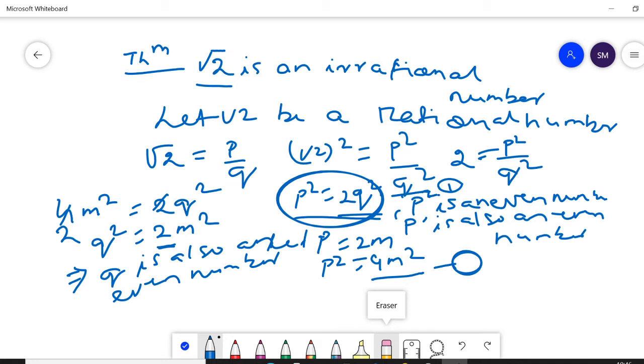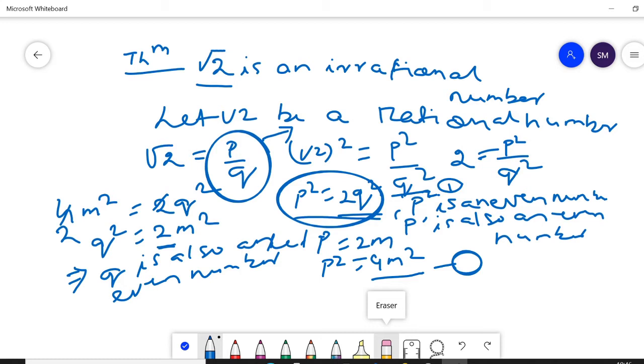But when you take root 2 is a rational number and root 2 equal to p by q, here p and q are at lowest terms, where q is not equal to 0. You know, when a rational number is represented by p by q form, then p and q both are in simplest form, meaning at lowest terms. They do not have a common factor. But here you get p is an even number, q is also an even number. It means 2 is a common factor of p and q, which contradicts your assumption.